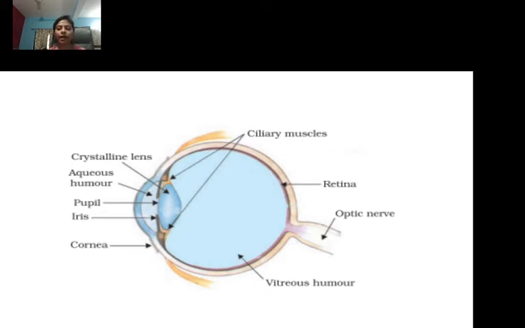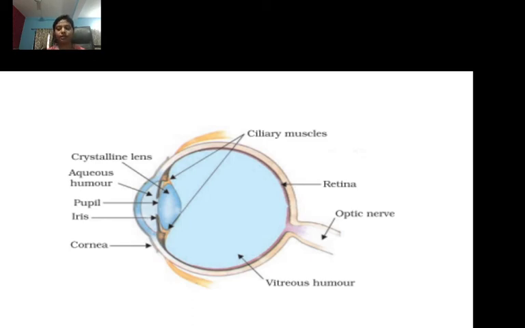This defect can be corrected by using a concave lens. Okay, what is a concave lens, students? Remember the inward part, right? So a concave lens of suitable power will bring the image back onto the retina. Because of the concave lens, the image will form on the retina, not in front of the retina, and thus the defect is corrected.